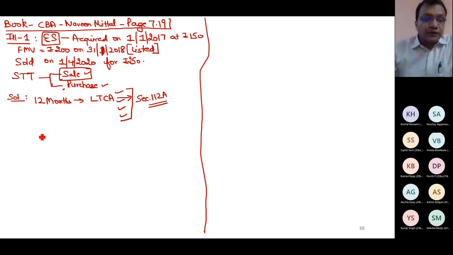Now you determine cost of acquisition. This is the next step. Once it is 112A, let us determine cost of acquisition. So how is cost of acquisition determined? Then you have to check when these were acquired. Is it acquired before 1st Feb 18?